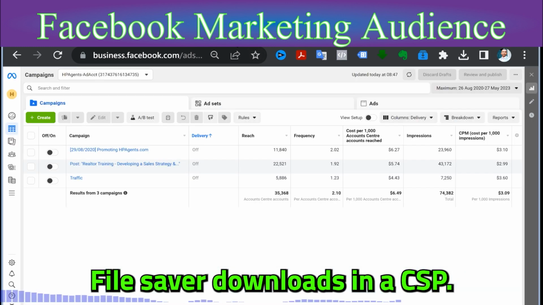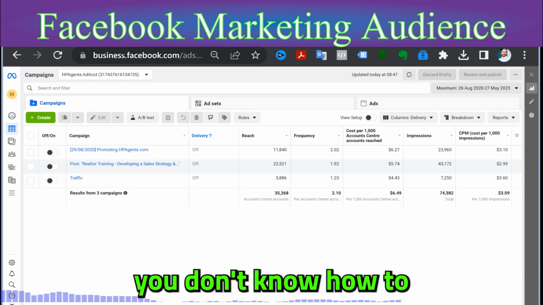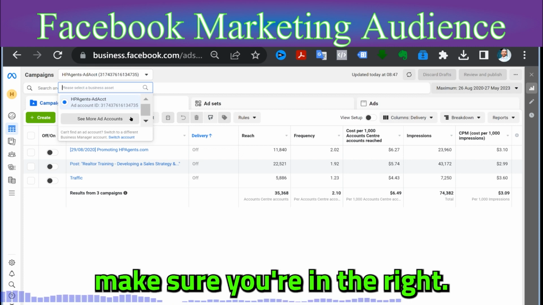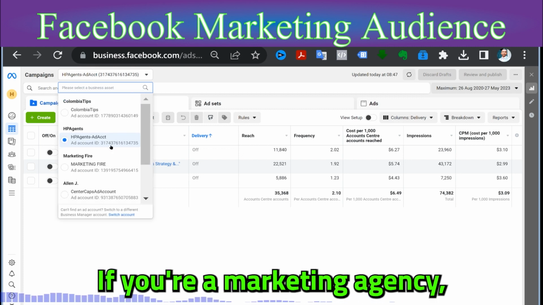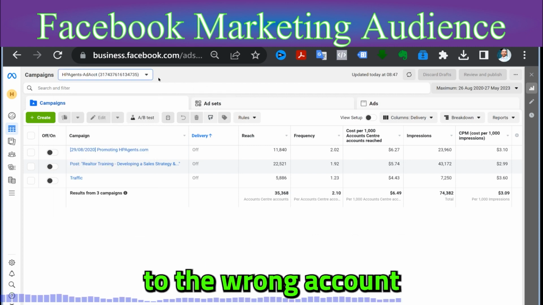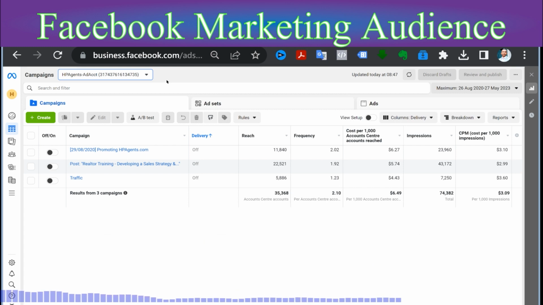We come over here to Facebook. This is how easy it is. Now, if you haven't created a business account for your advertising already, make sure you're in the right account. If you're a marketing agency, make sure you're in the right account. You don't want to upload to the wrong account, because that's the main umbrella.